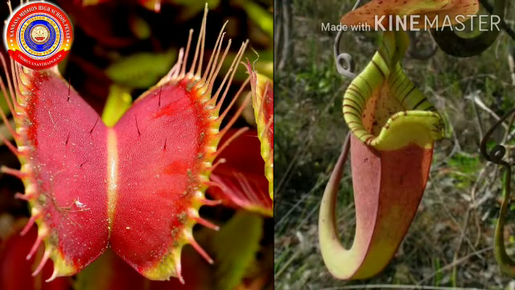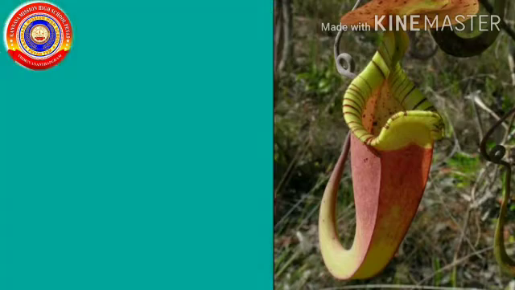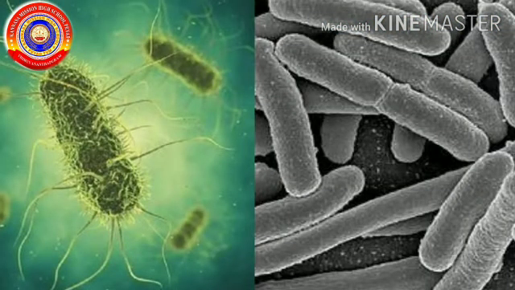Elements like carbon, hydrogen, phosphorus, nitrogen, sulfur, calcium and iron are required for plants in large quantities. You know that certain bacteria present in the soil, Acetobacter and Nitrobacter, convert atmospheric nitrogen into nitrates.